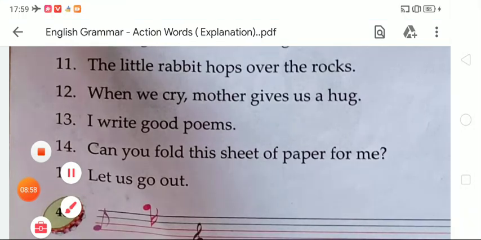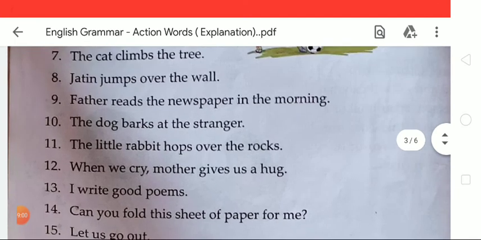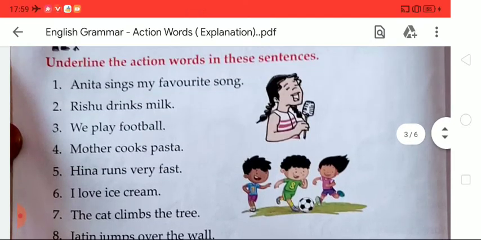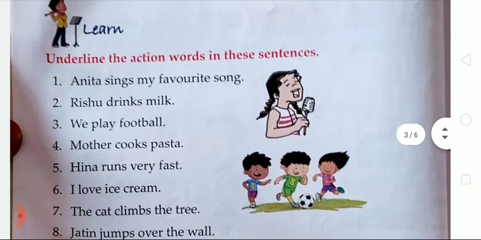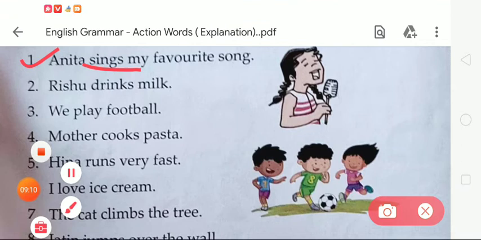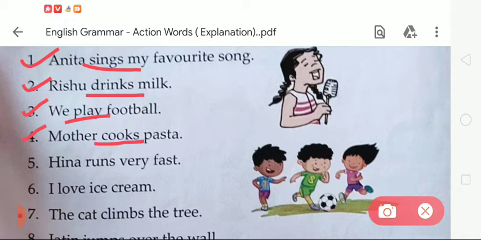Okay student, is it clear to you how you could find the action word in the given sentences? One more time I am going to repeat. In number 1, the action word is sing. So we have to underline. In second, the action word is drinks. In number 3, play. In number 4, cooks. In number 5, runs. In number 6, love. In number 7, climbs.